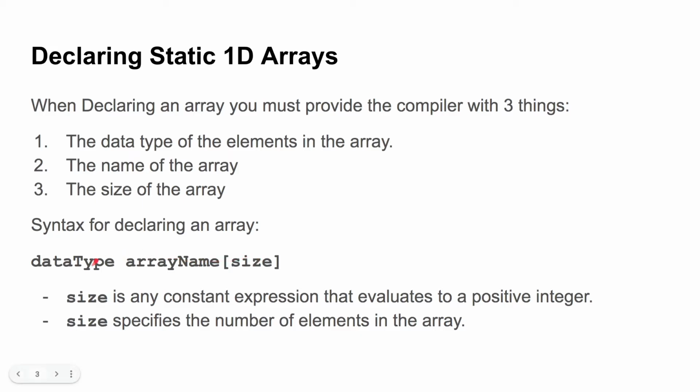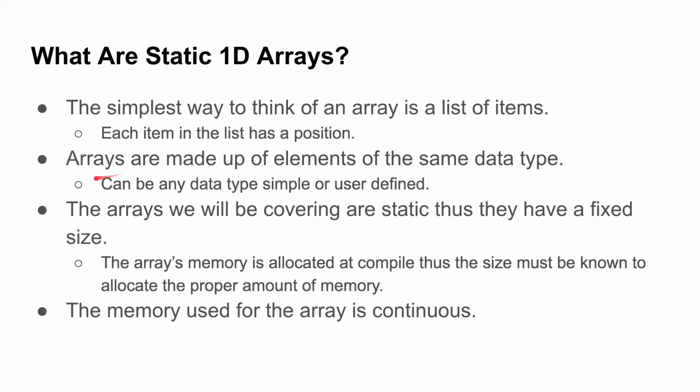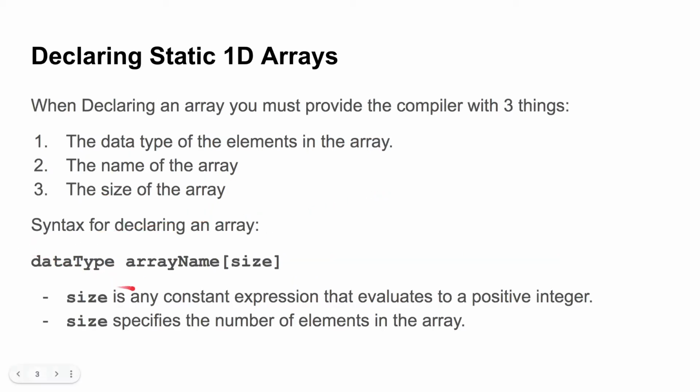So you have a data type, and that can be any data type again. Just as we see over here, it can be any data type, simple or user-defined. And we are going to name our array. This has the same naming convention as identifiers have, so this can be any identifier. And then we're going to have an open bracket. You must include this open bracket in your own code. And then some size and a closing bracket.